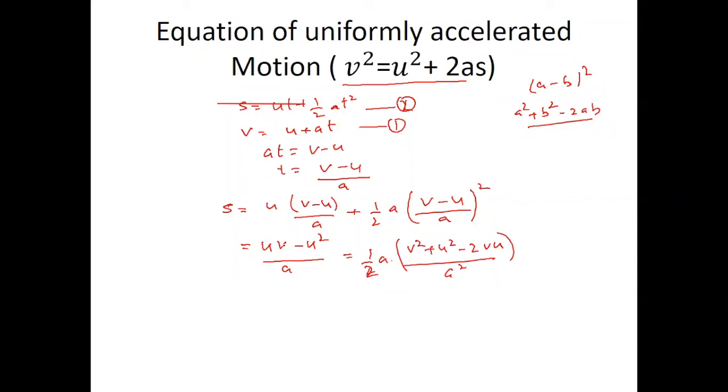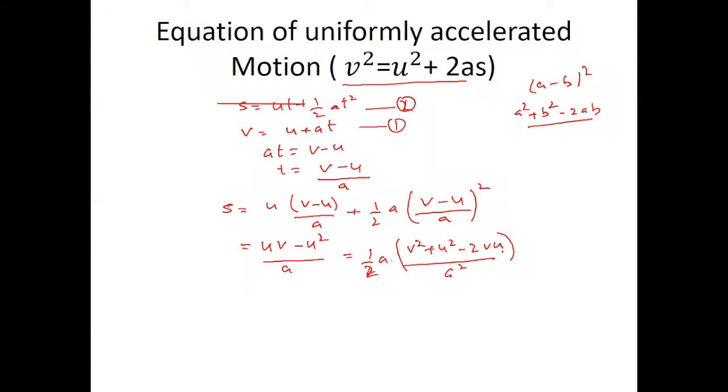Then we multiply u into (v minus u), which is uv minus u square, and half a stays as it is. What is the formula of (a minus b) whole square? a square plus b square minus 2ab. So same: v square plus u square minus 2uv.